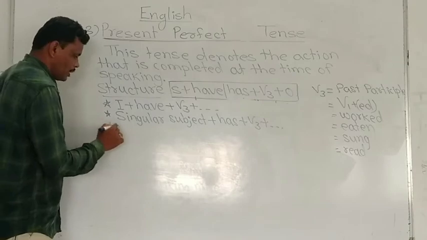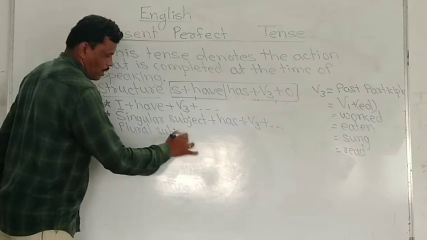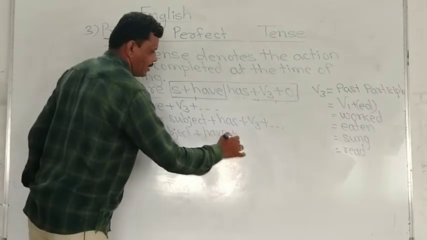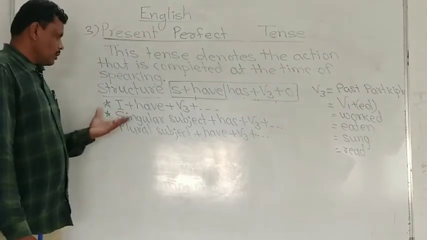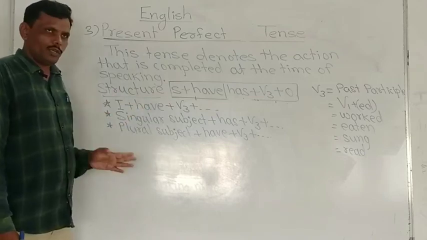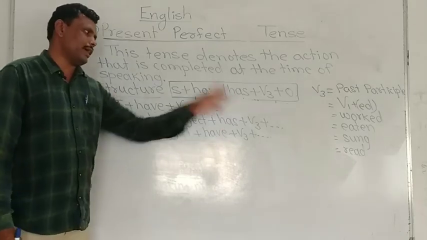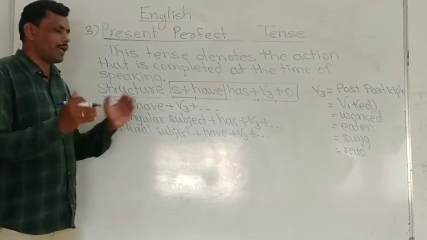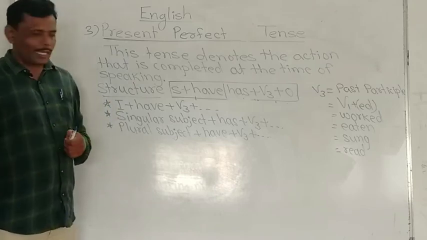After the plural subject we have to use have and V3. Look here, after I we have to use have and V3. After singular subject we have to use has and V3, and after plural subject we have to use have and V3. Okay, we have to take some examples here.